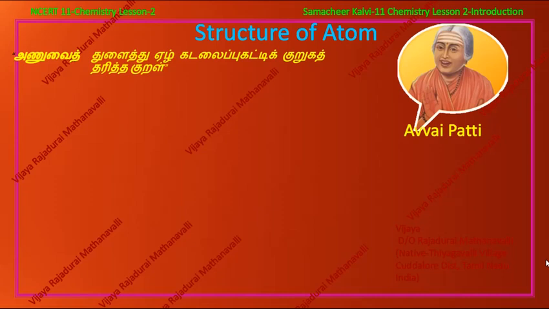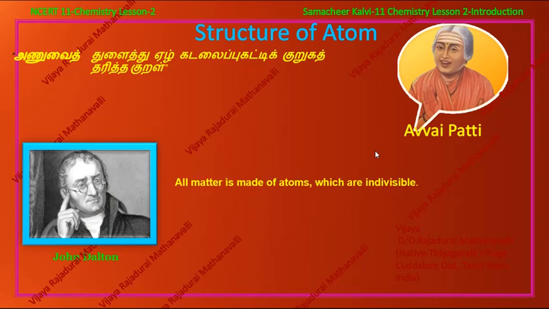Both Democritus and Avvaiyar have some similarities. Both are philosophers, and both of them did not have any scientific proof for an atom. So the credit of discovering the atom actually goes to John Dalton, because he is the first one who gave the scientific postulates about atom, in which one of the postulates stated that all matter is made up of atoms which are indivisible. Whenever we talk about atomic structure, we cannot forget the name John Dalton, because he was the pioneer of atomic structure.